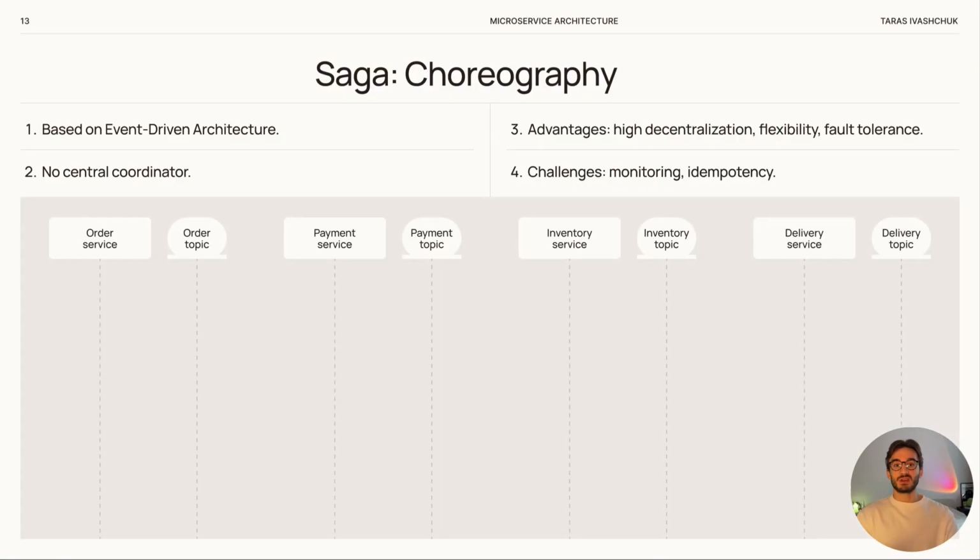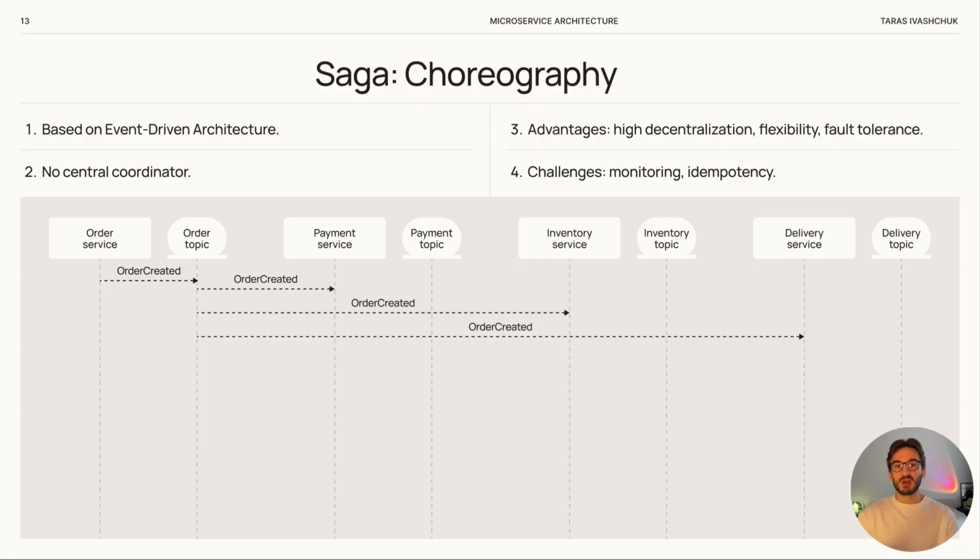Let's check a successful scenario. When the user starts an order, order service sends an event order created to the order topic. Payment service, inventory service, and delivery service are subscribed to this event. Payment service reads order created, processes the payment, and if it is successful, publishes an event, payment successful.